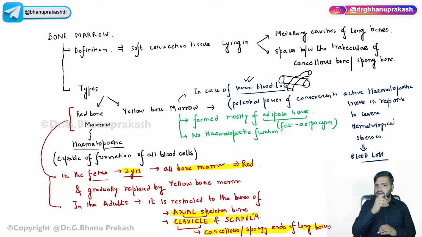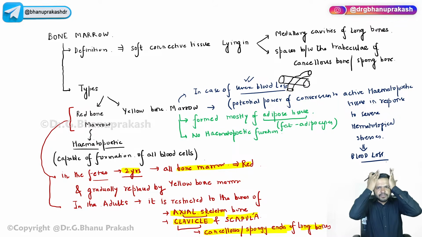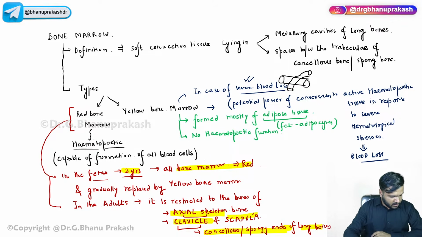I hope this bone marrow concept is clear to everyone. The yellow one is found in the medullary cavity, only in cases of some triggers or some stress. Just give me a thumbs up in the chat box if this is clear to you guys. Very good.